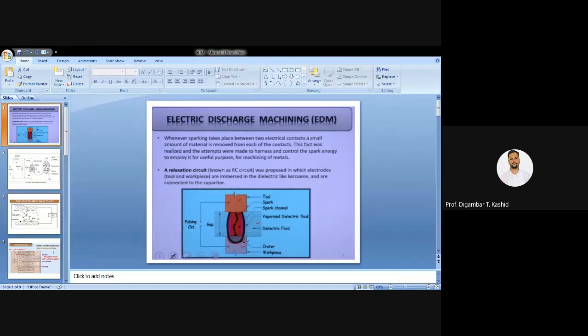So this same concept is used for machining of metals. In the EDM process, the same concept is used.